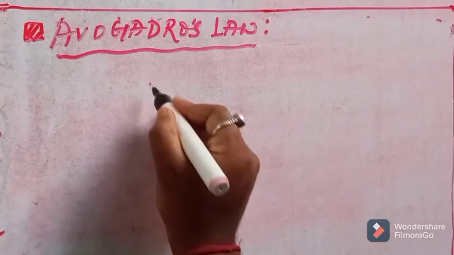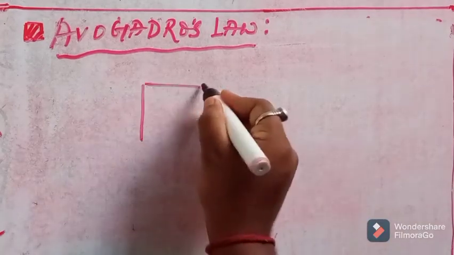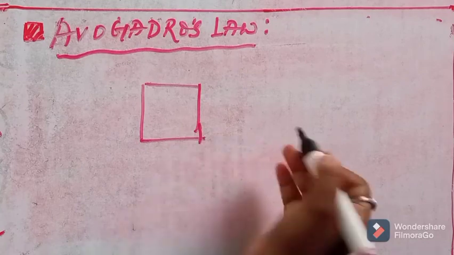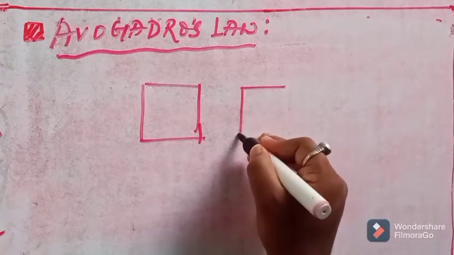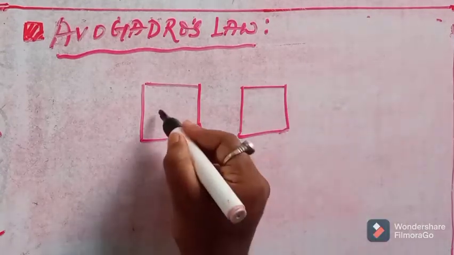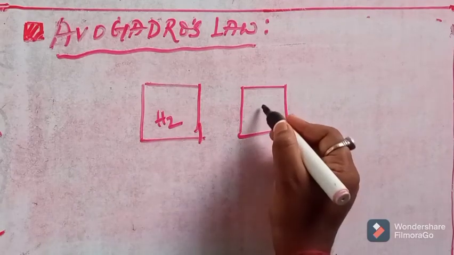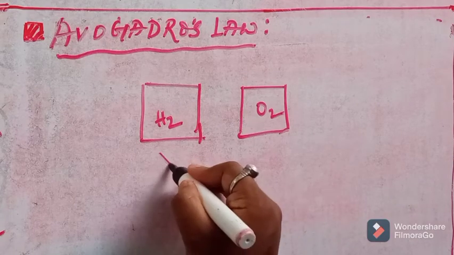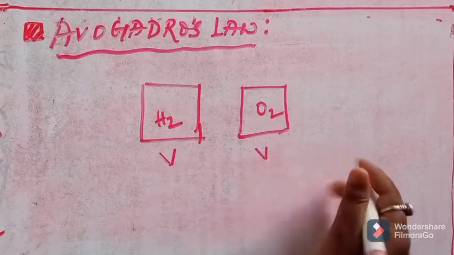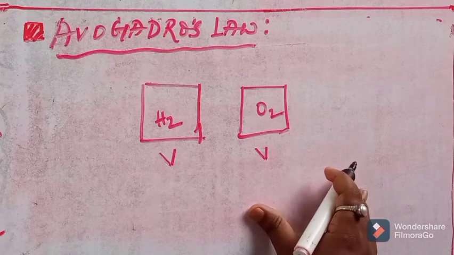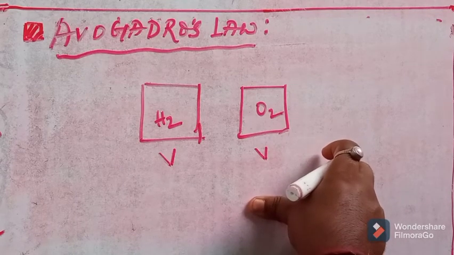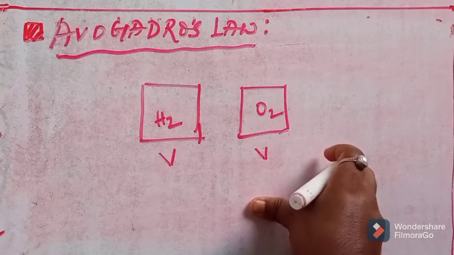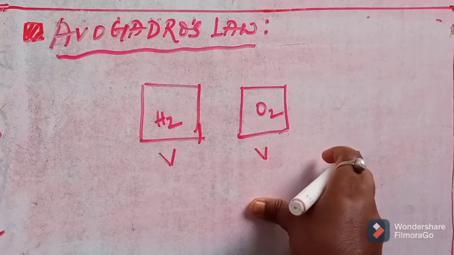Say we have some amount of hydrogen in a container and some amount of oxygen in a container. So there is some H2 gas and some oxygen gas. Now if they both have the same volume, V and V, they will have the same number of atoms or particles or molecules.